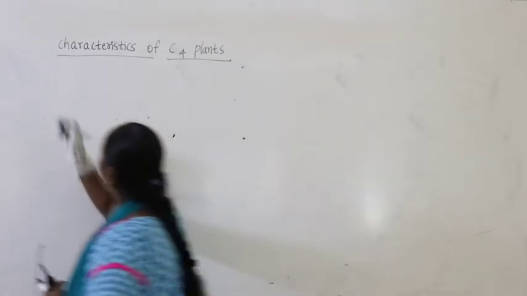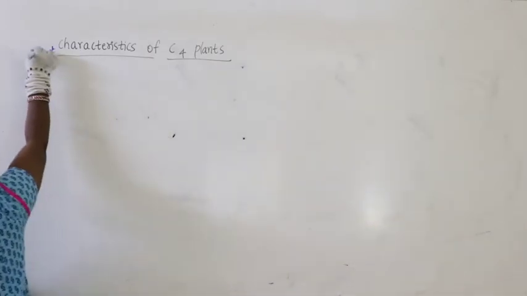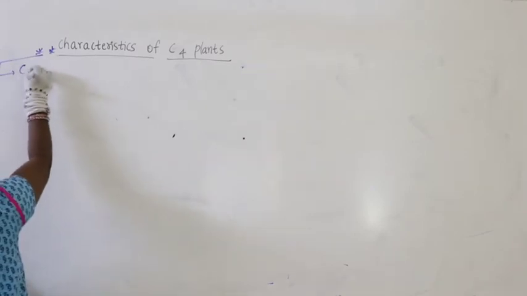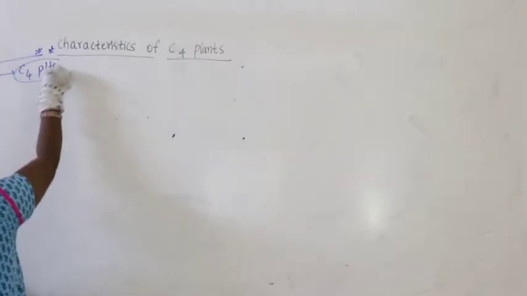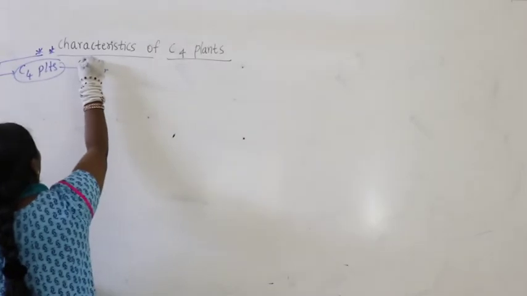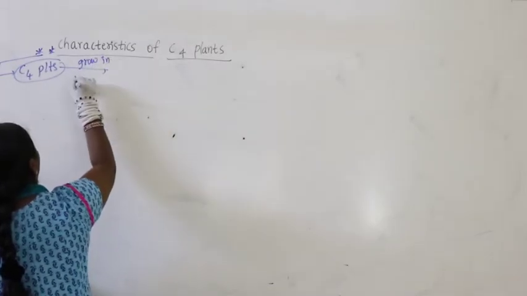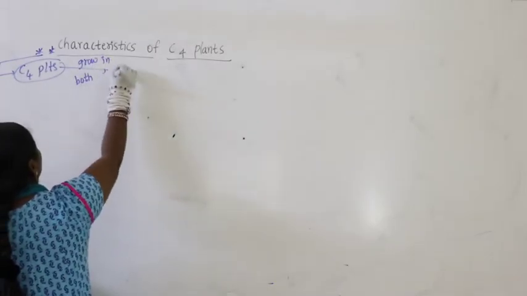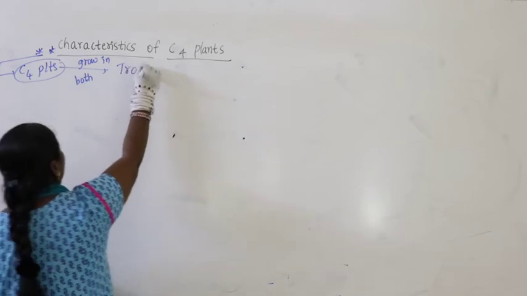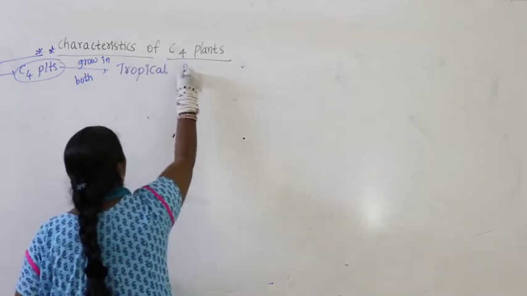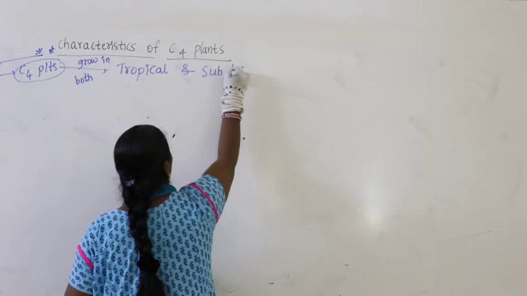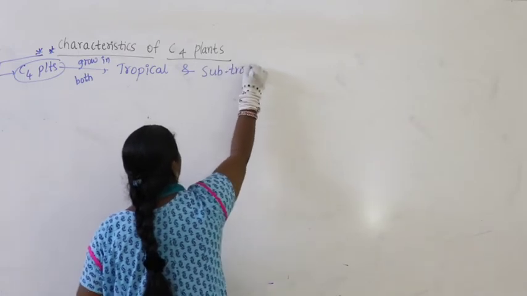Now if you look at the characteristics of C4 plants, we find them growing in both tropical and subtropical regions.